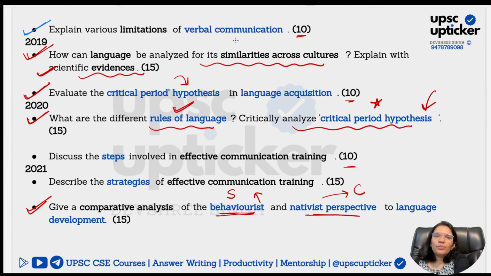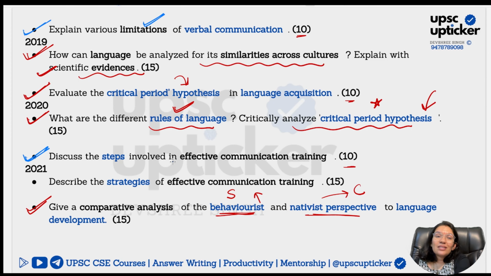Moving on to the next part here. Explain the various limitations of verbal communication. Very simple, straightforward. Mostly the flow of the question is going to be like the one I told you for non-verbal, but here you have to focus on limitations, and with limitations you can again provide few examples and research evidences. When you do that, you will be able to score better marks.